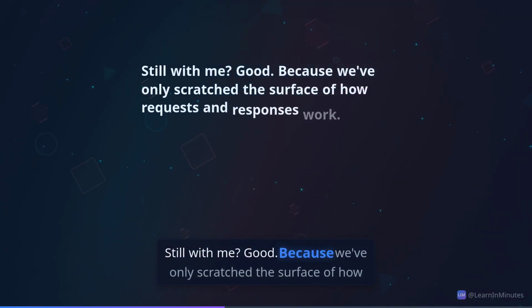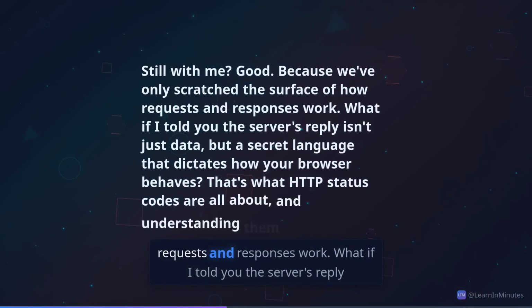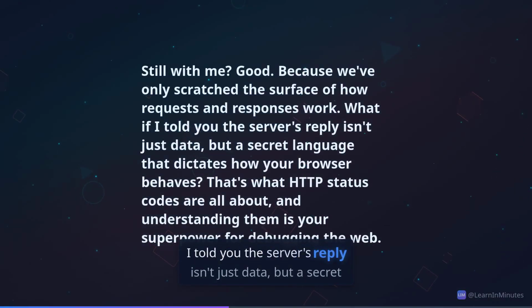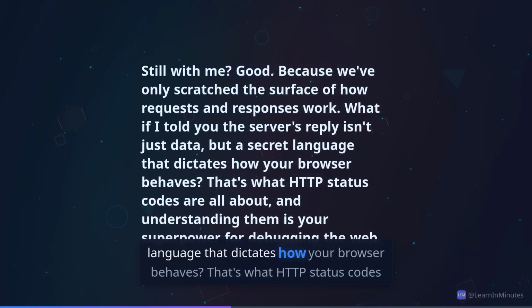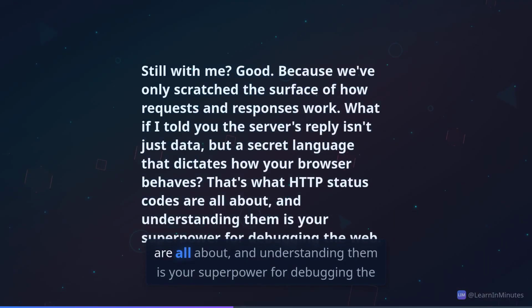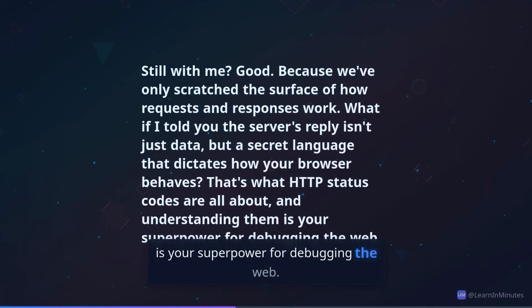Still with me? Good, because we've only scratched the surface of how requests and responses work. What if I told you the server's reply isn't just data, but a secret language that dictates how your browser behaves? That's what HTTP status codes are all about, and understanding them is your superpower for debugging the web.